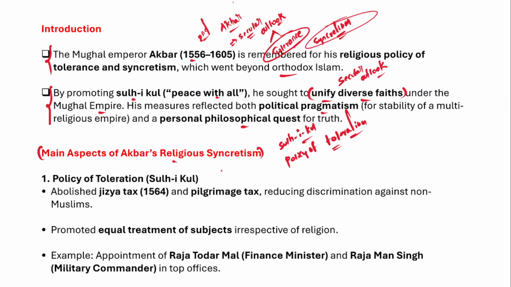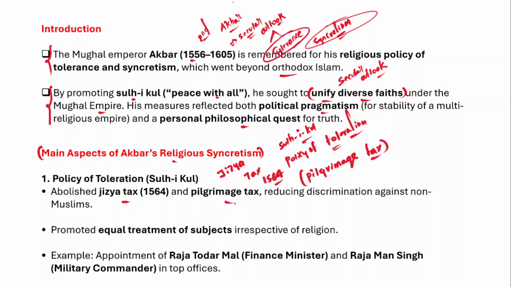So he abolished the jizya tax in 1564, and he even abolished the pilgrimage tax as well. The pilgrimage tax is a form of jizya: if you go on a pilgrimage and you are not a Muslim, you have to pay the tax.